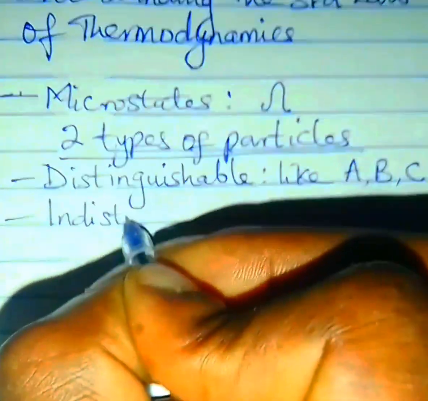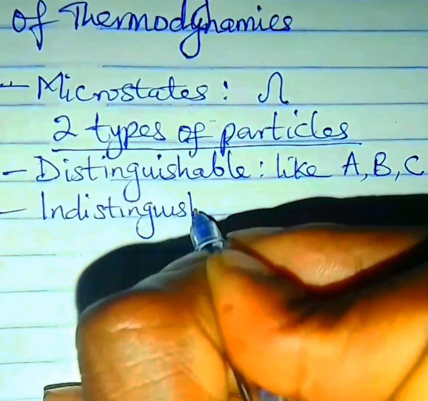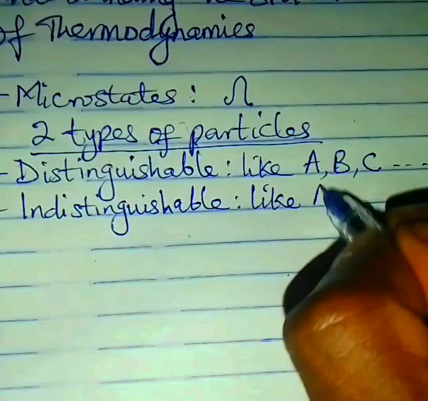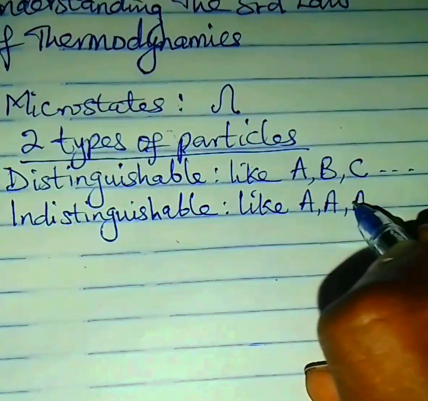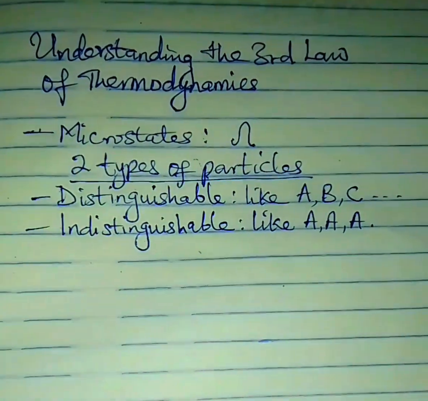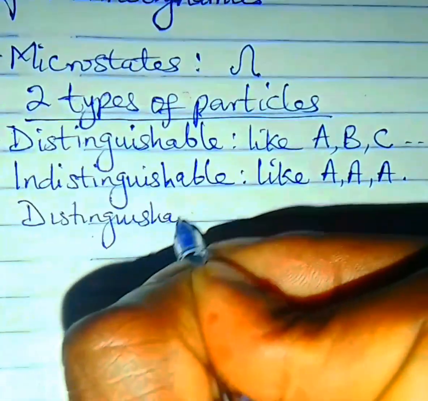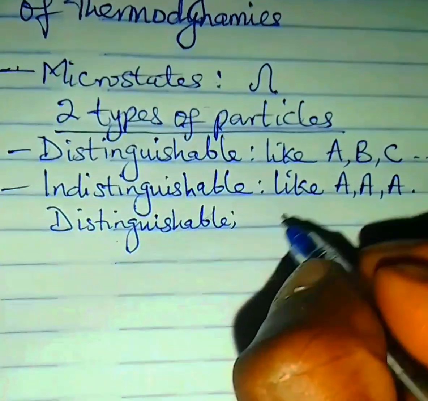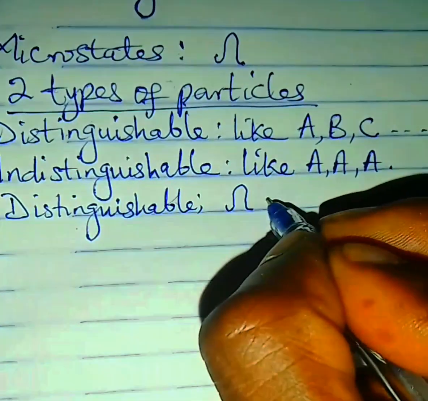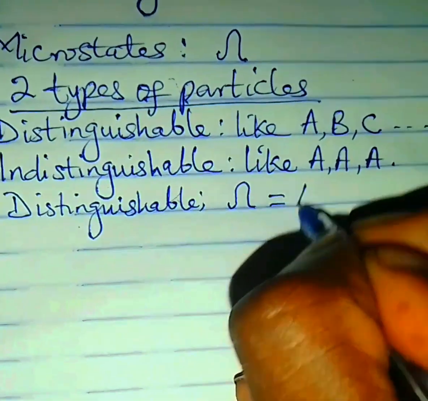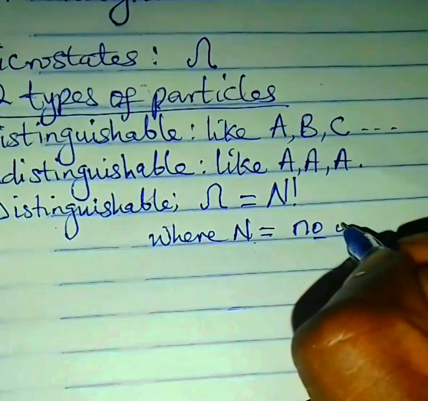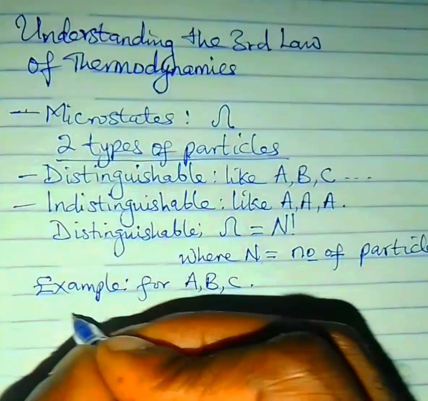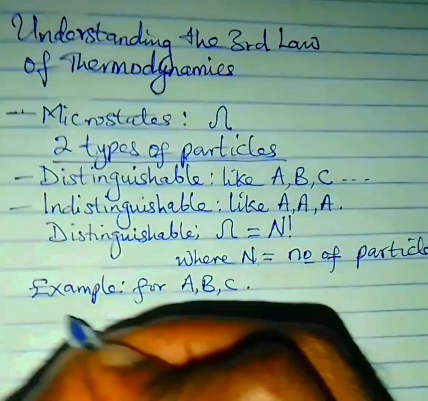The second type of particles is indistinguishable particles. These particles cannot be distinguished. They are all identical. Example, A and A. These are indistinguishable particles. Now, for distinguishable particles, how do we get the number of microstates or specific arrangements of the particles? Experiment shows that the number of microstates for distinguishable particles is equal to n factorial, where n means the number of particles. For example, for the ABC system, this is a system and there are three distinguishable particles, A, B, and C.